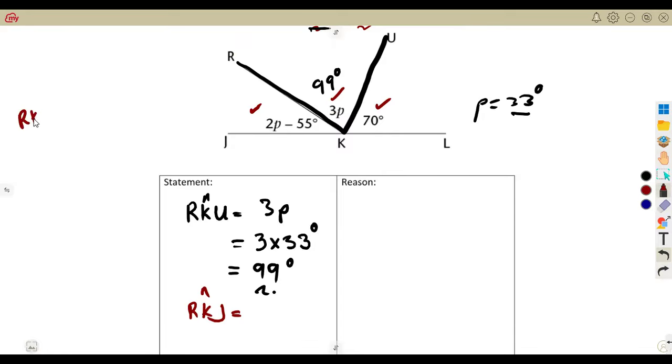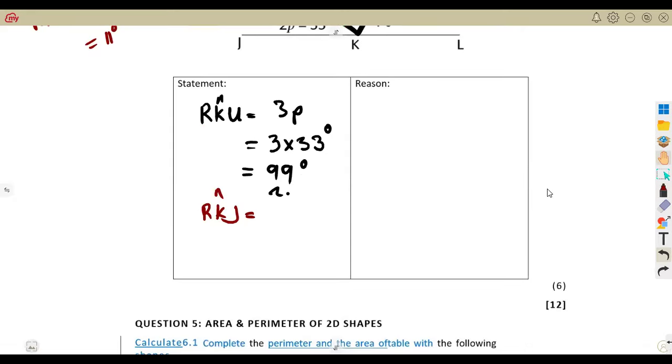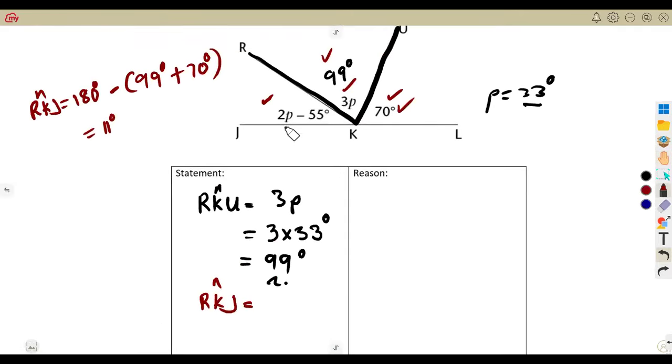So RKJ, we can simply subtract, angles on a straight line. 180 minus these two angles, because we now know this is 99 degrees, and we also know this is what? 70 degrees. Angles on a straight line. You are going to obtain 11 degrees. Or you can make a substitution because it is given on our diagram in terms of P, 2P minus 55 degrees.